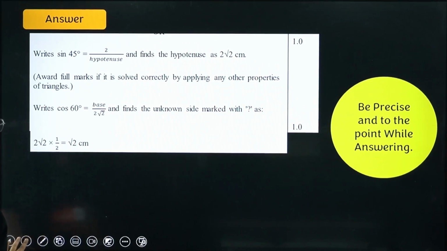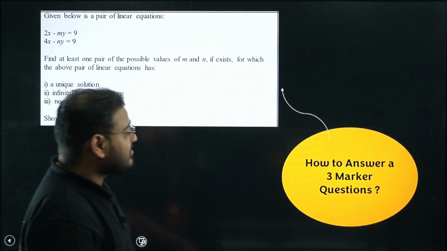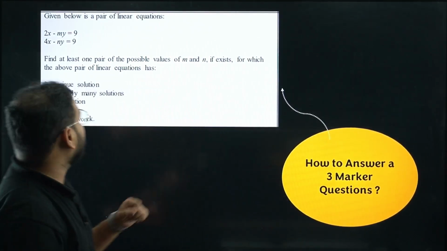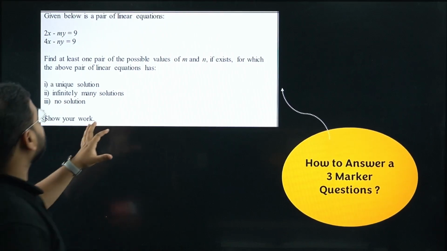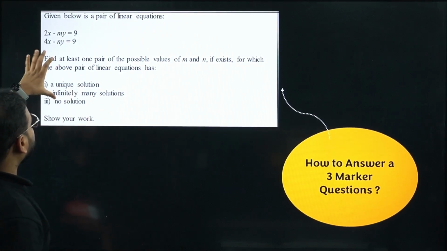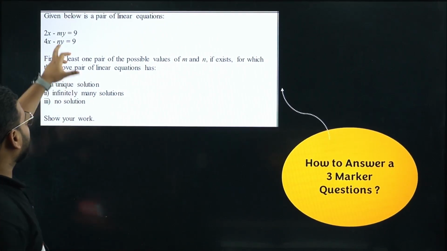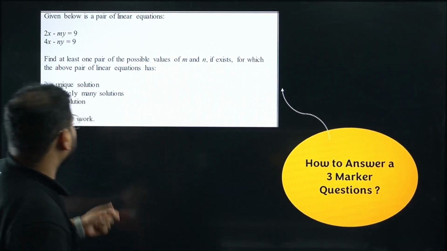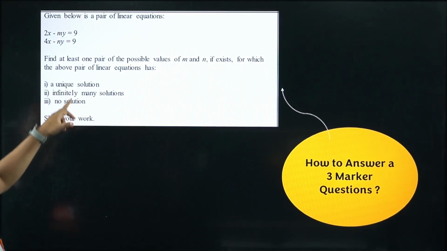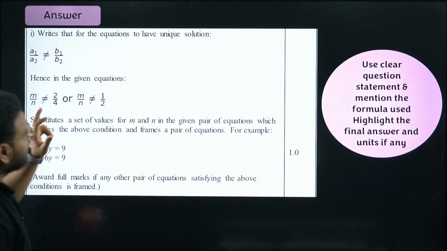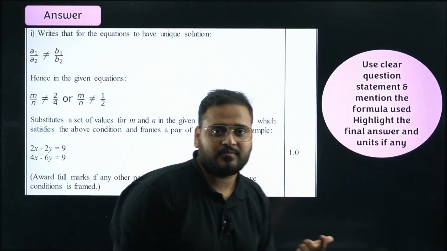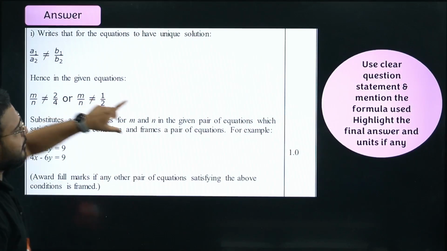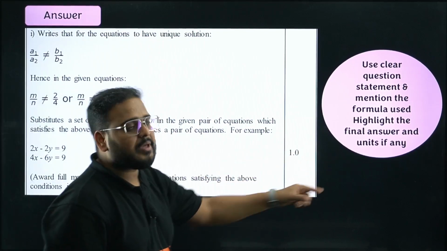Okay. Now, how to answer a 3-mark question? So I've taken a question over here. Given below is a pair of linear equations. The question is asking us to take examples of m and n where it is going to be unique solution, infinite solutions, and no solution. So you have to show work for all the 3, not for only 1. I've taken only 1 over here, but you have to show the work for all the 3. After doing all of this, you're going to get how many marks? Only 1 mark.